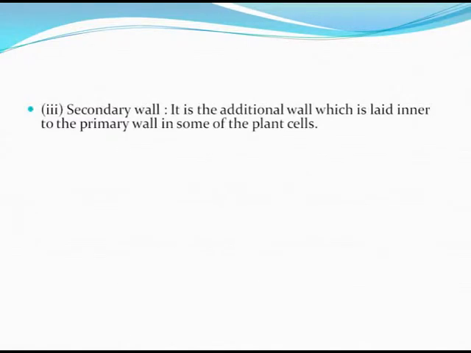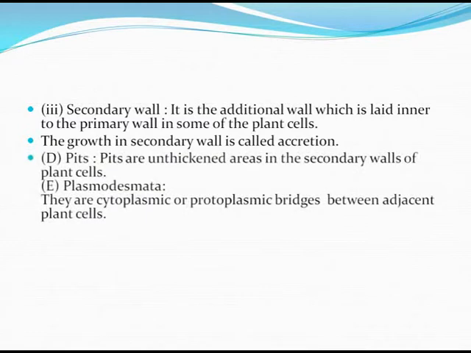Let's study about the secondary wall. It is the additional wall which is laid inner to the primary wall in some of the plant cells. The growth in secondary wall is called accretion. Pits are unthickened areas in the secondary walls of the plant cell.